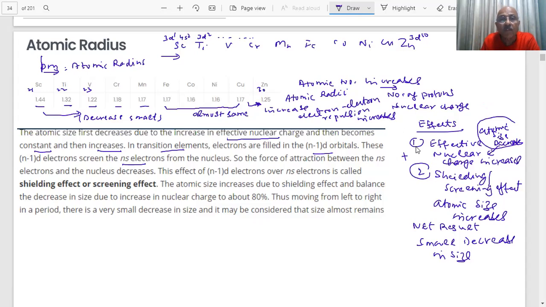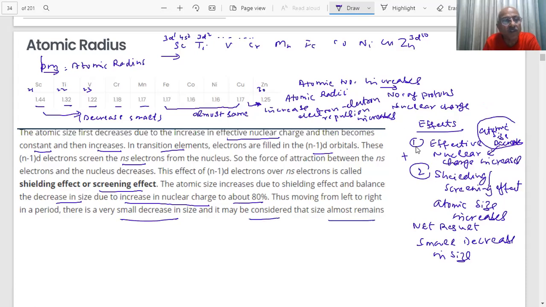So the force of attraction between the ns electron and the nucleus decreases. This effect of (n-1)d electrons over ns is called the shielding or screening effect. The atomic size increases due to the shielding effect and balances the decrease in size due to increase in nuclear charge, to about 80%. Thus, moving from left to right in a period, there is a small decrease in size and then it remains almost constant.